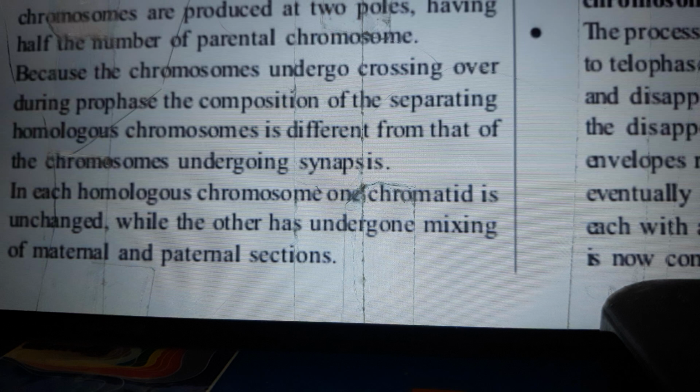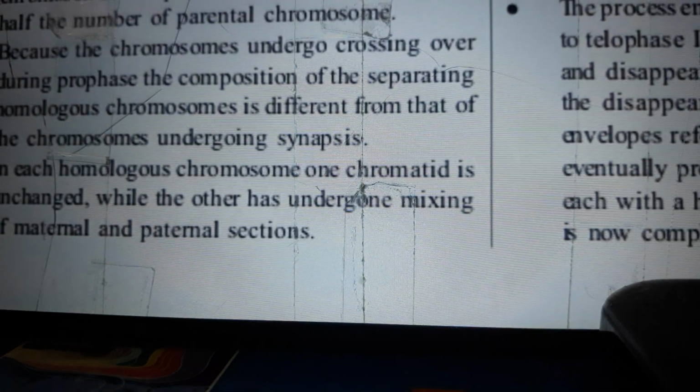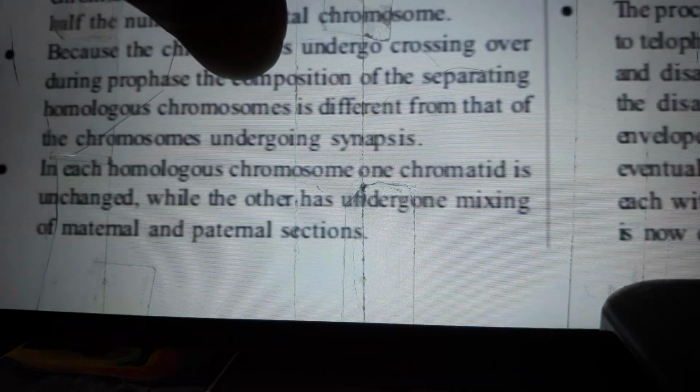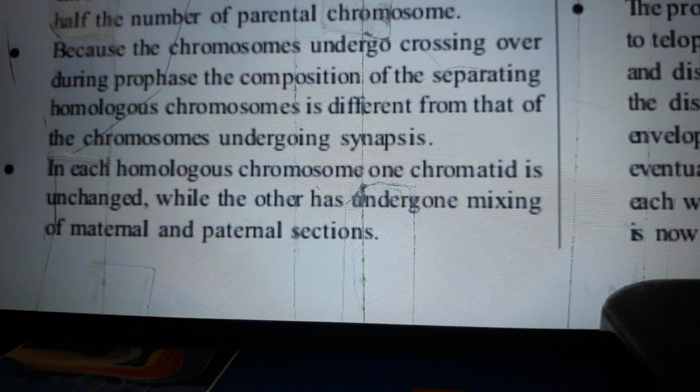Because the chromosomes undergo crossing over during prophase, the composition of the separating homologous chromosomes is different from that of the chromosomes undergoing asynapsis. In homologous chromosomes, one chromatid is unchanged while the other has undergone mixing of maternal and paternal sections.